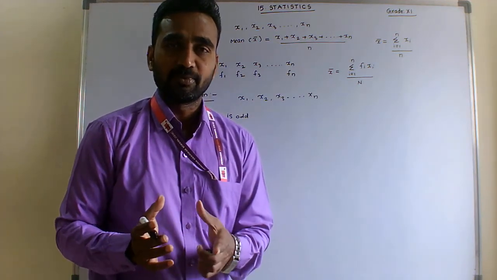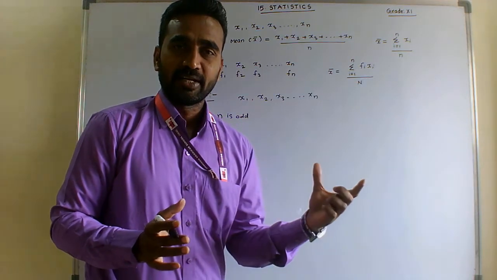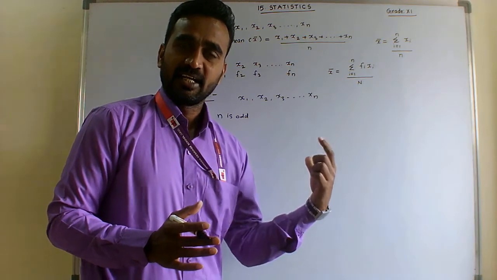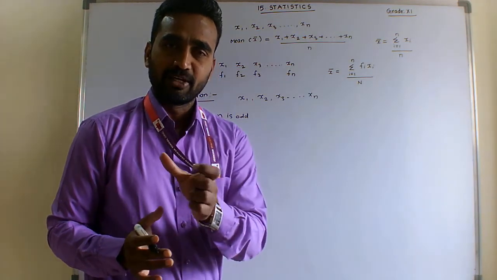Median is simply the middle term, after arranging in ascending or descending order.